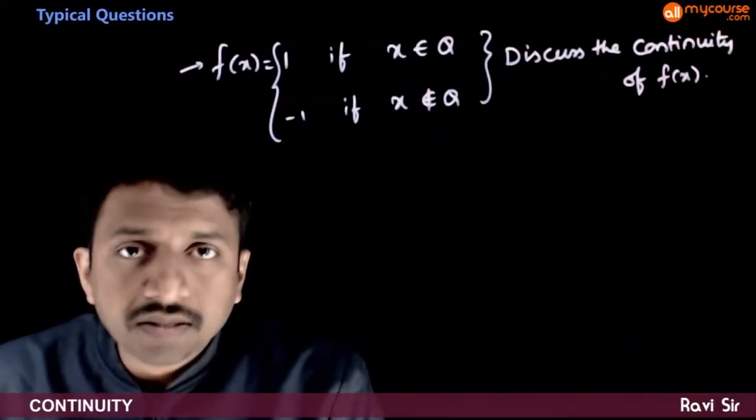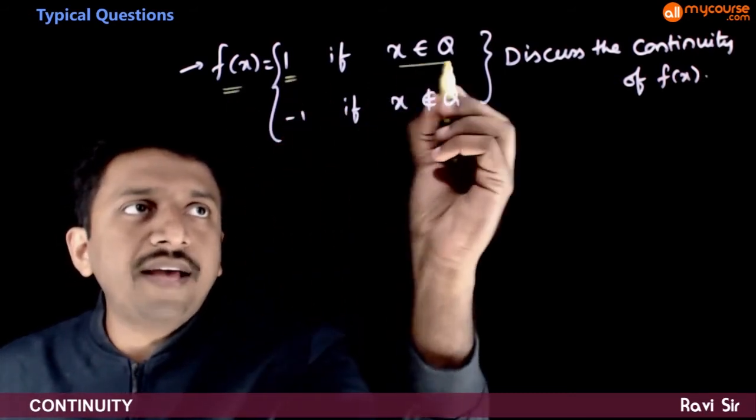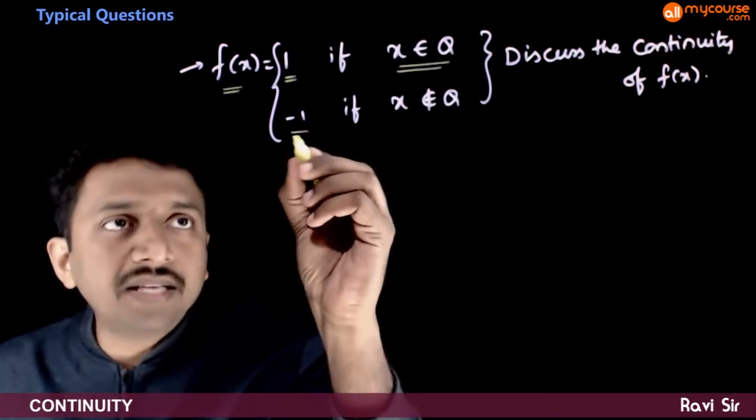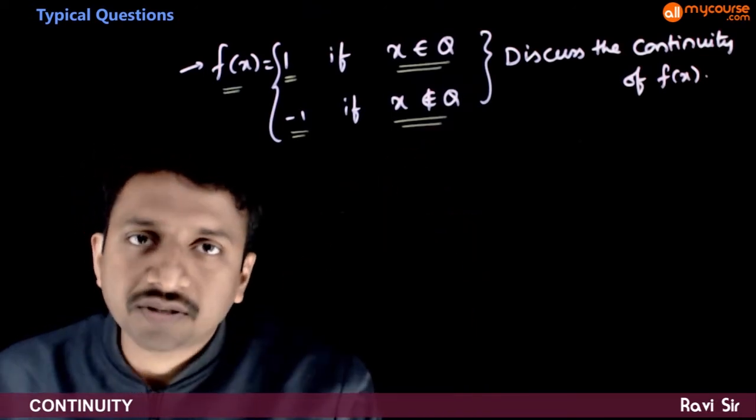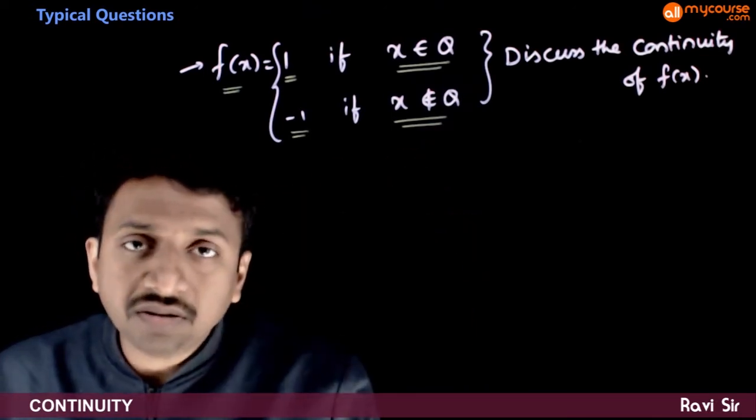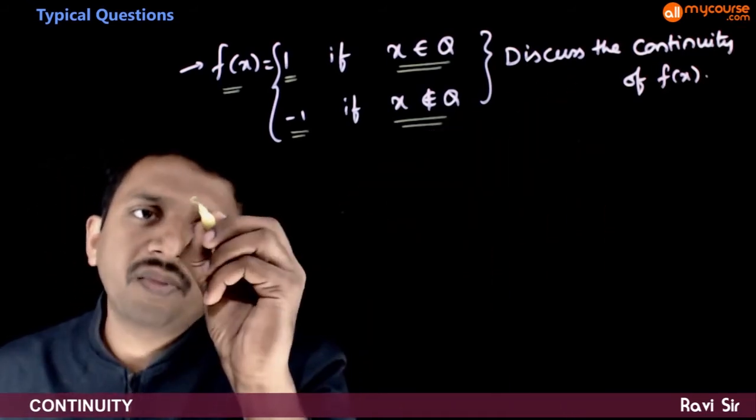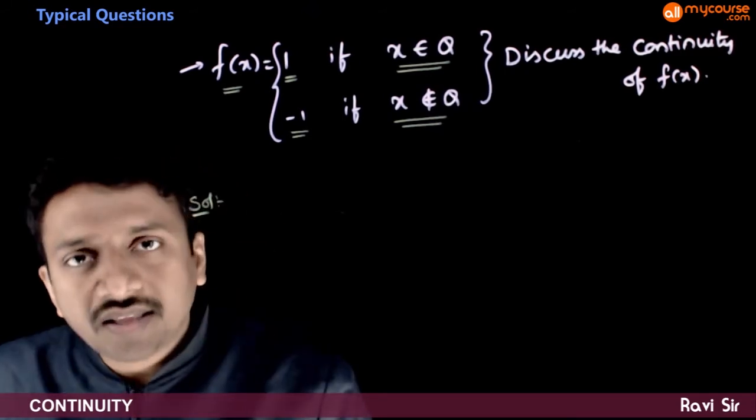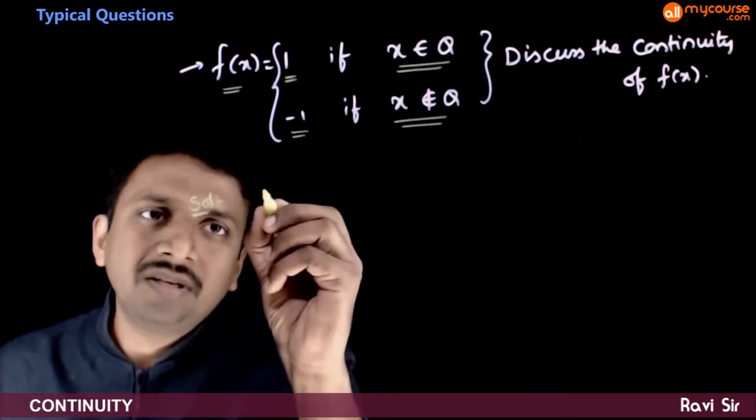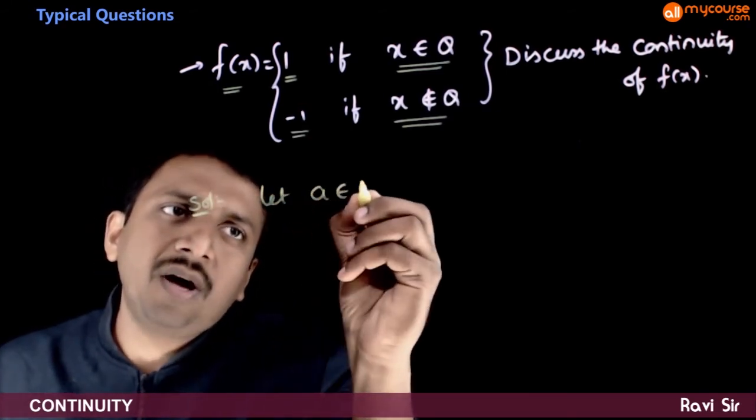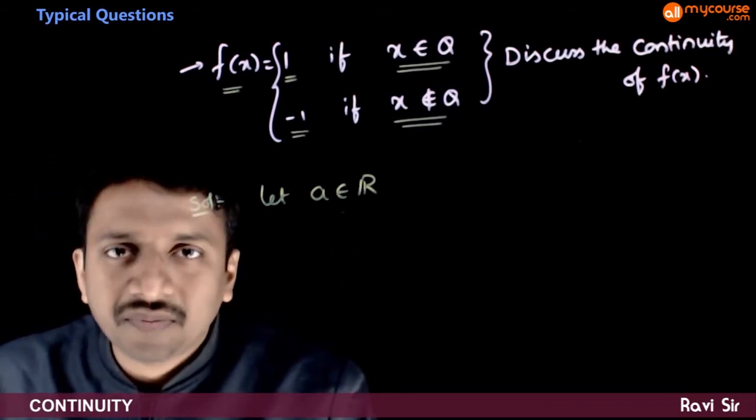So next, let us look at this question. f of x is equal to 1 if x belongs to rational numbers, minus 1 if x does not belong to rational numbers, that is, if x belongs to irrational numbers. So this is the function, and you are asked to discuss the continuity of this function f of x. So let us say that we'll try to discuss the continuity at a point a. So let a belong to the real numbers. That is, a is a real number.